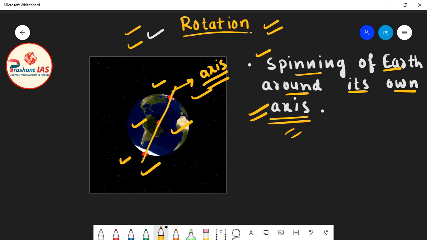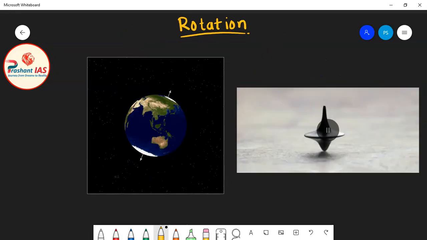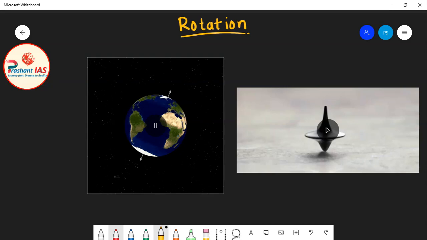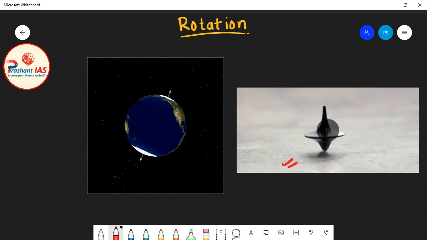Now friends, I will show you one very interesting game, after seeing which you will be clearly able to imagine the rotation of Earth. Here on the screen you are seeing the animation of a spinning top. I assume that you all must have played this game in your childhood. You can see that this top is spinning on its axis, and this is the axis of rotation of this top.